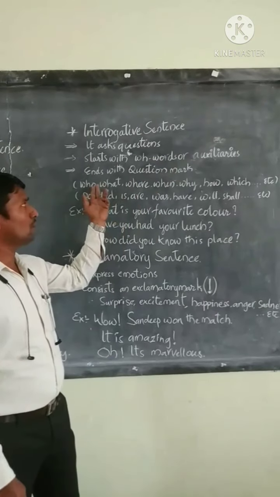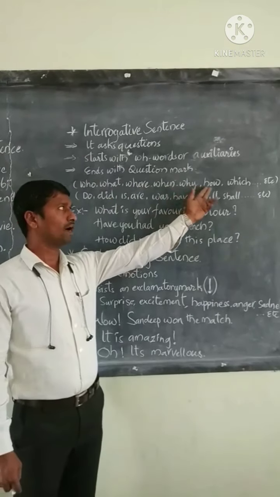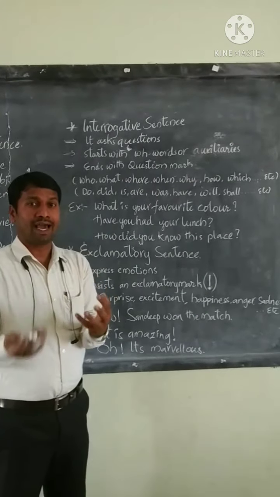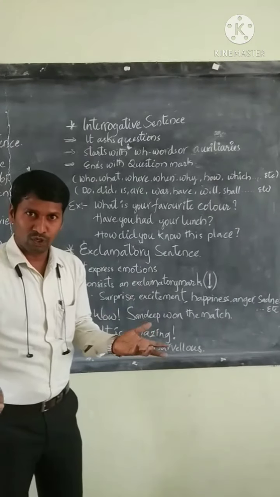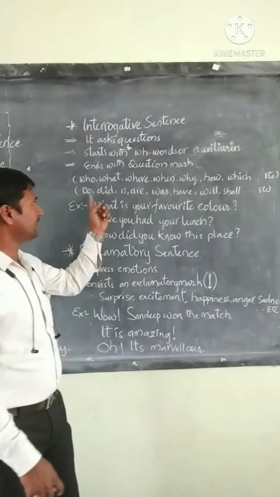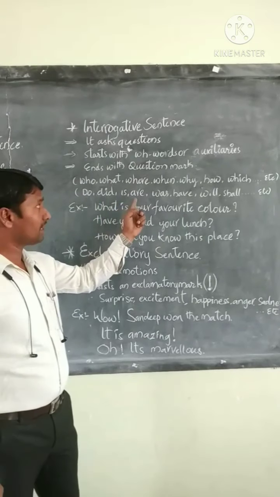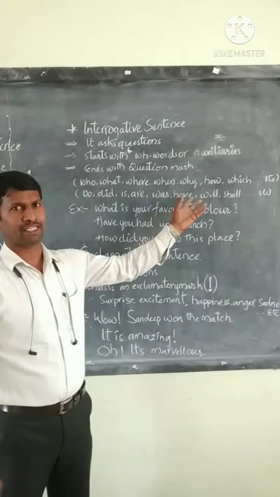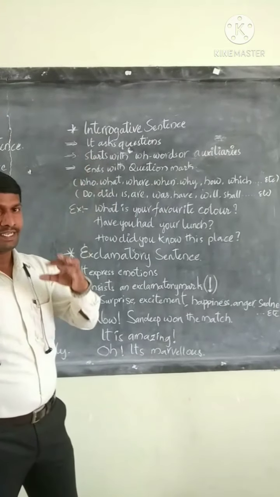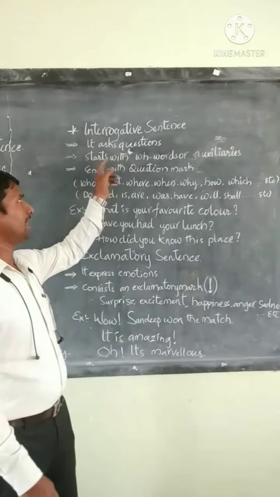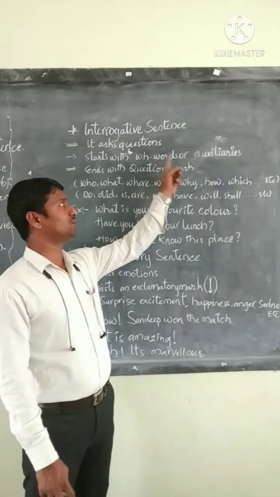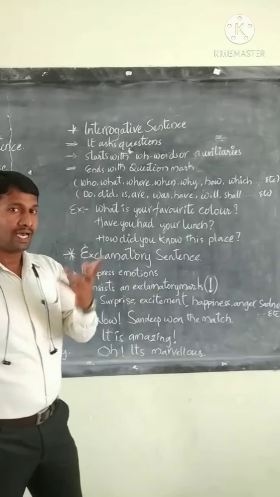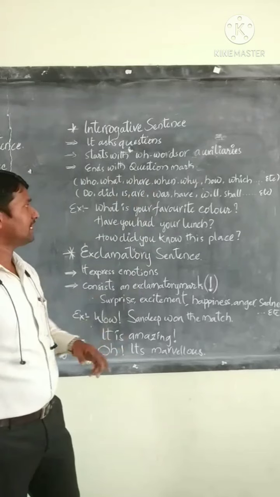Double-H words, you know: who, what, where, when, why, how, which, and so on. Auxiliaries, which we call linking words or helping verbs: do, did, is, are, was, have, will, shall. There are many, but I presented a few of them here. So an interrogative sentence always asks questions, starts with either a double-H word or an auxiliary, and always ends with a question mark.